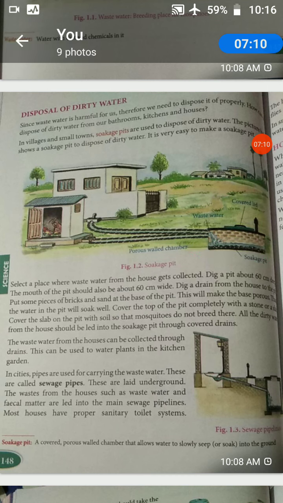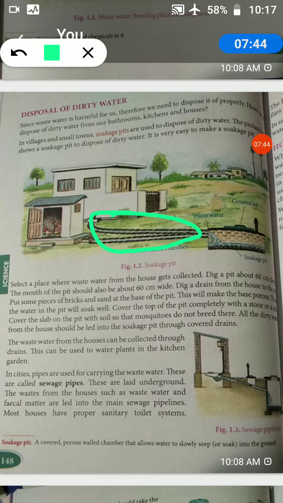Understood? Cover the top of the pit completely. We need to cover the top of the pit completely, so it will avoid breeding of mosquitoes. No mosquitoes will breed in the wastewater since we cover it. All the dirty water from the house should be let into the soakage pit through covered drains. These are called drains. Through these, the wastewater is coming from the house to the pit.